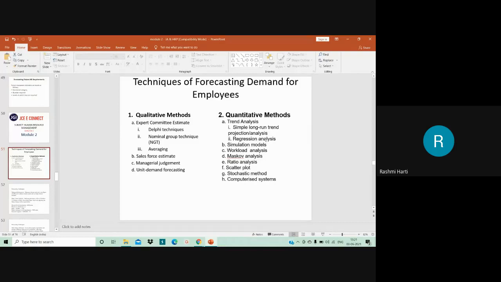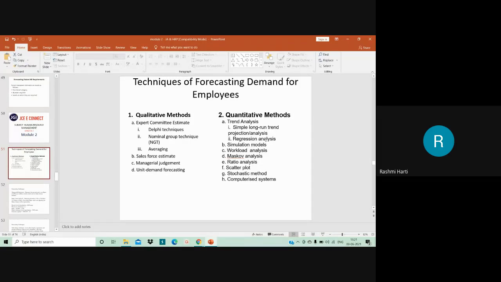Regression analysis finds out the average probable change in one variable given a certain amount of change in another. So the drawback of simple long run trend projection analysis is rectified in this regression analysis. Fine.